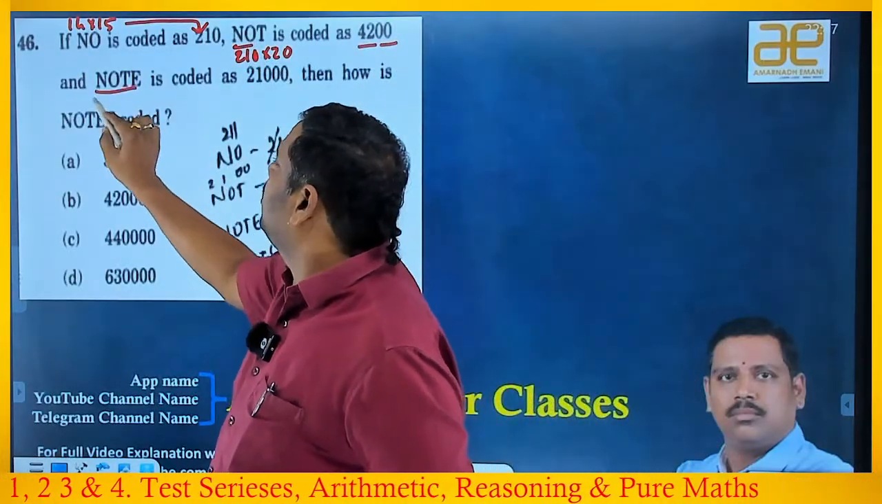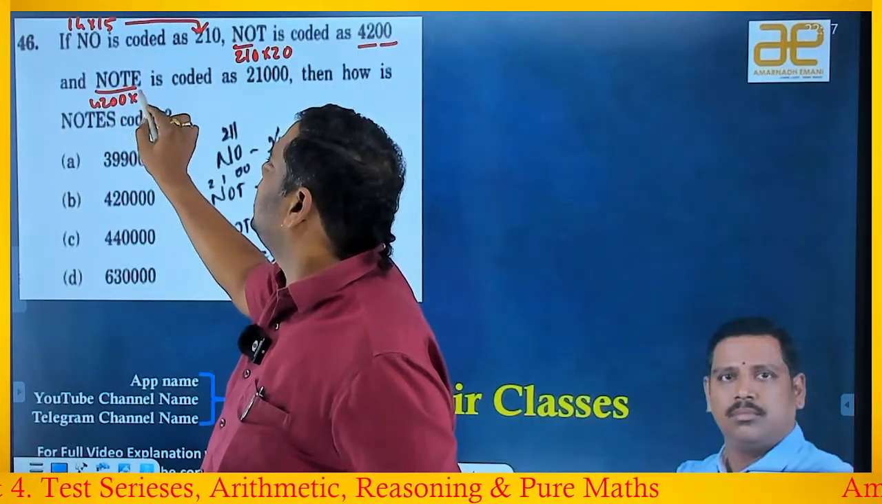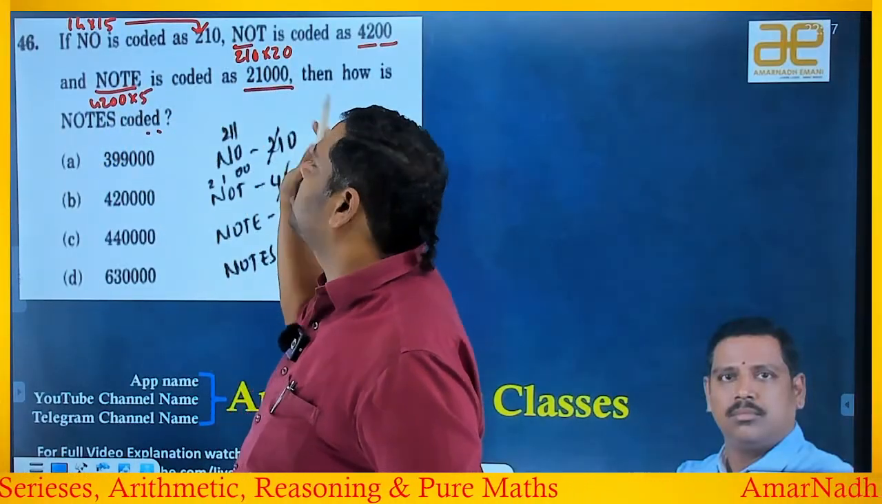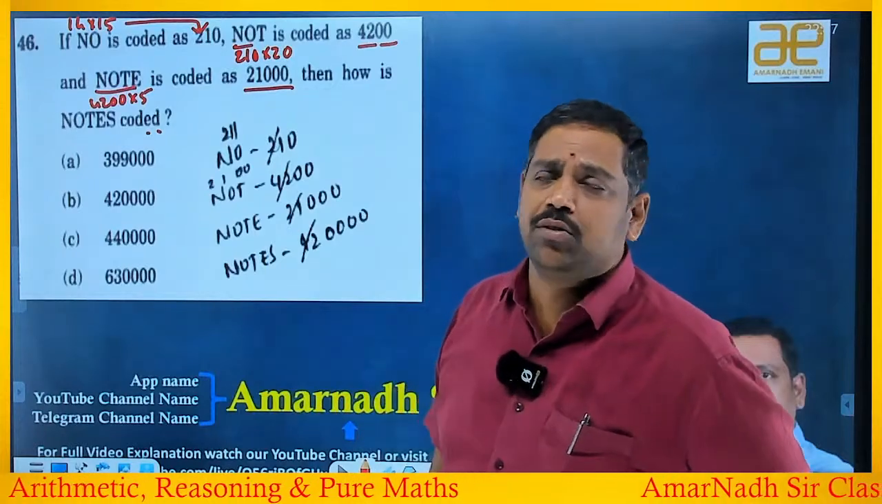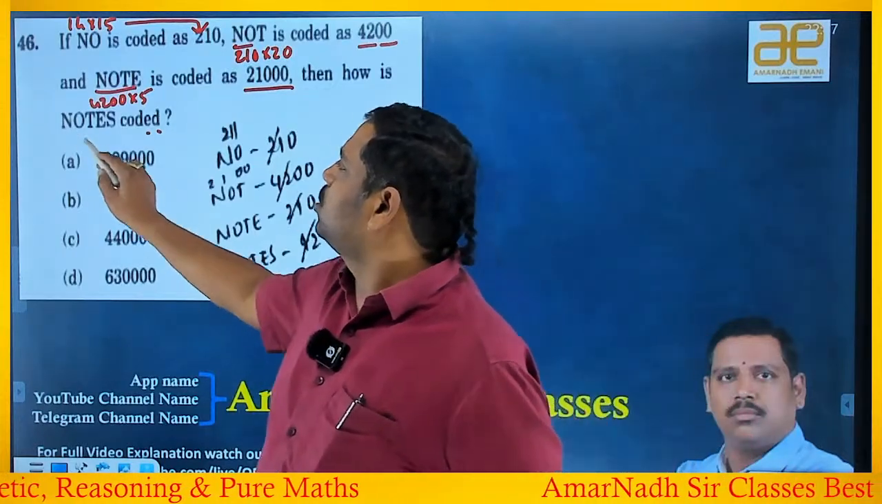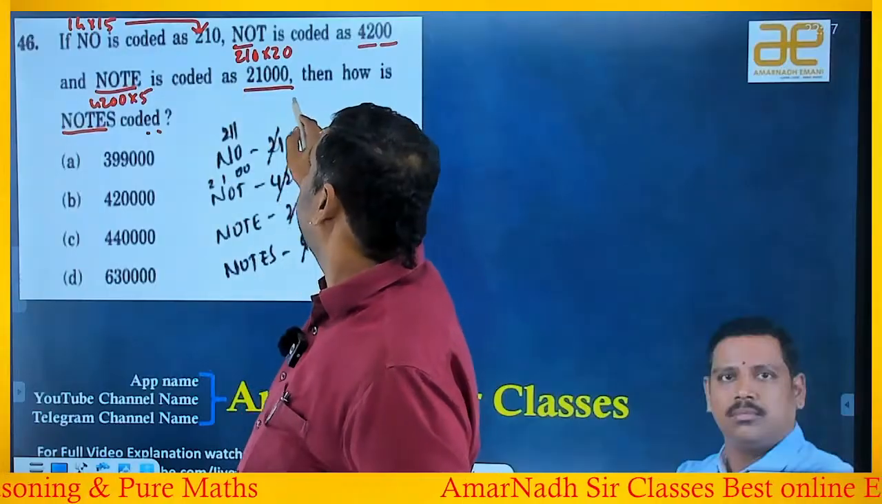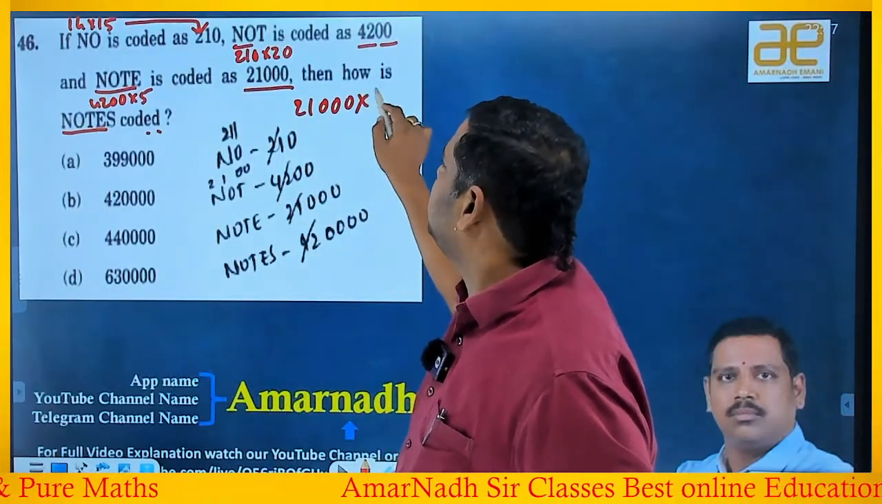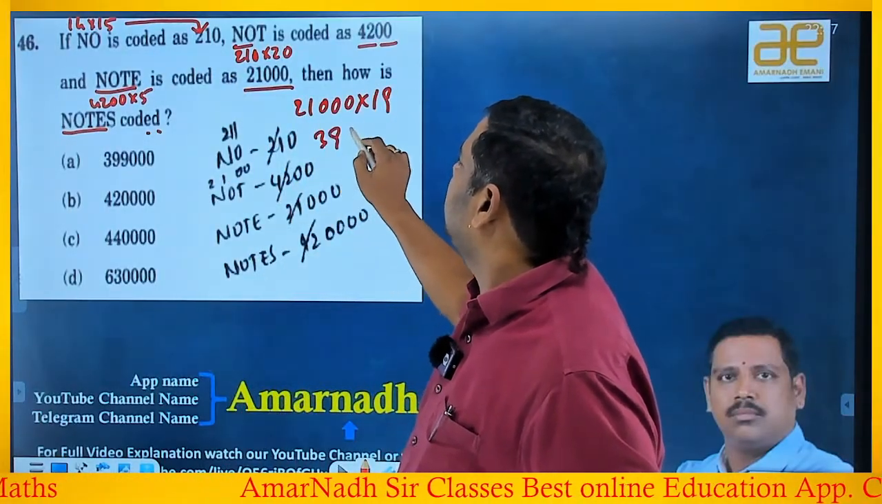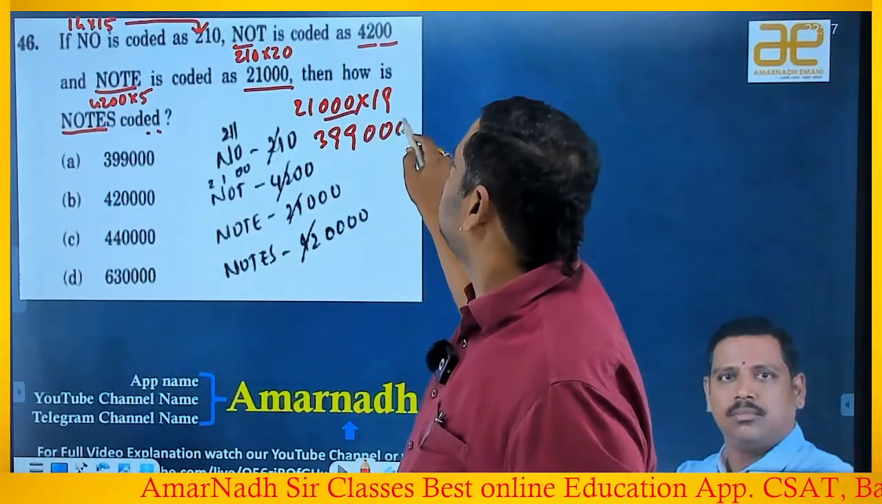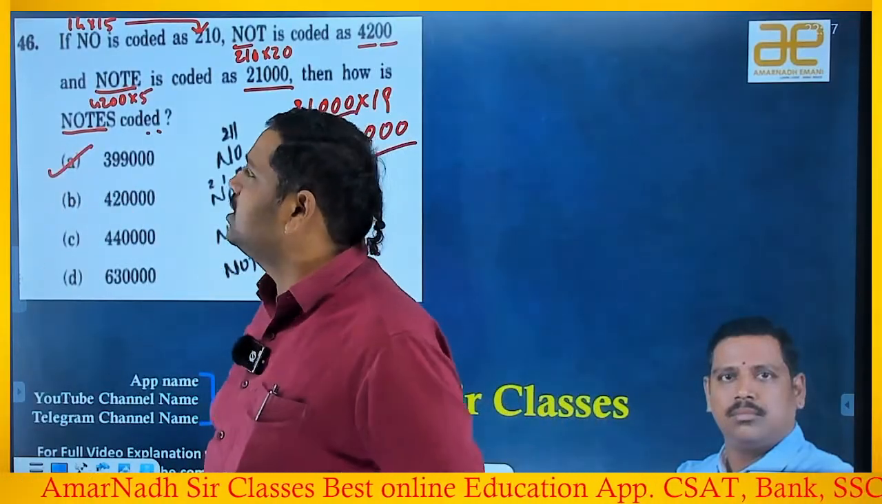NOT you already calculated, 4,200 you got. E is 5. If you multiply, 21,000, absolutely right. Means just multiplying the position values. Now the question is NOTES. Already you calculated up to NOTE. You got how much here? 21,000. S means 19. If you multiply 21, 19s are 399, having 3 other zeros. 399,000 is the answer. So answer is A.